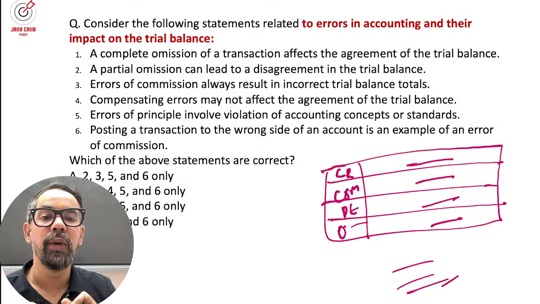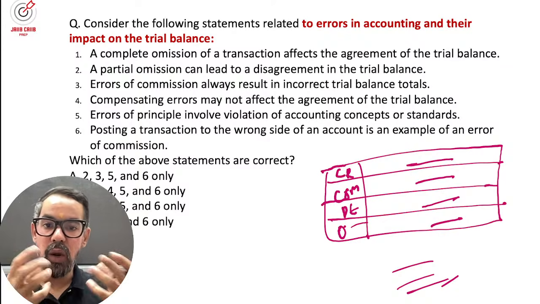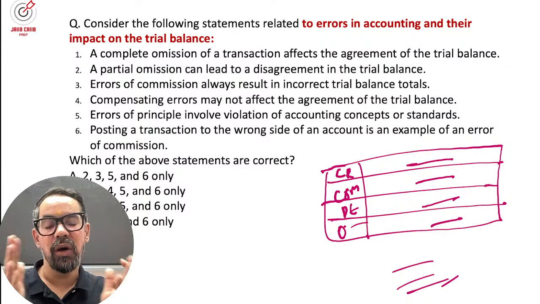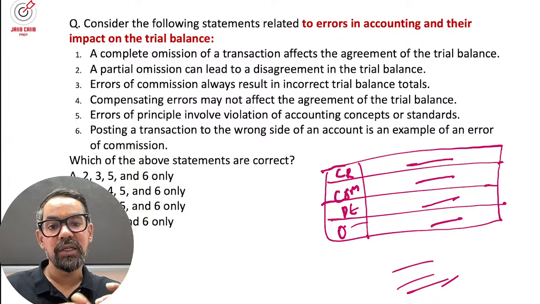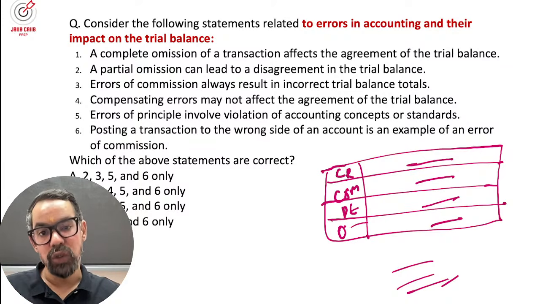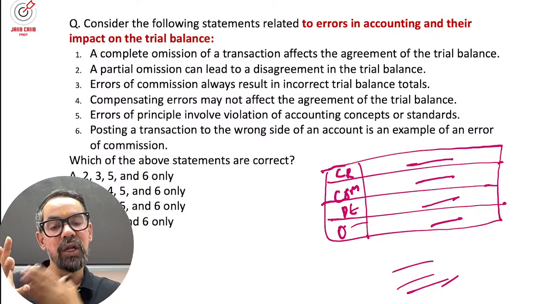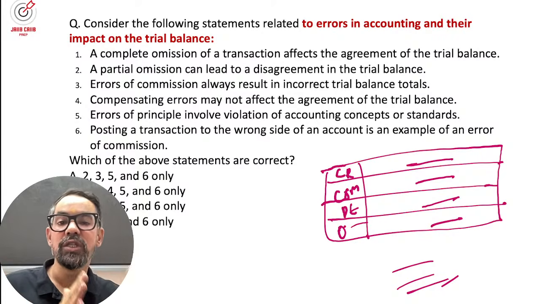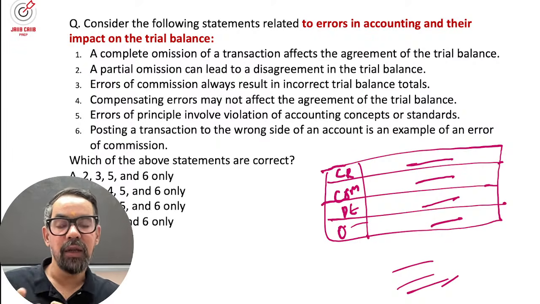So what we are doing, let's say, is the error of omission, when the accountant omits the entire transaction or records only a part of it. Commission is negligence, like when we are totaling the ledger accounts and we get the wrong total, or when we are posting a transaction from journal to ledger and we post to the wrong side.